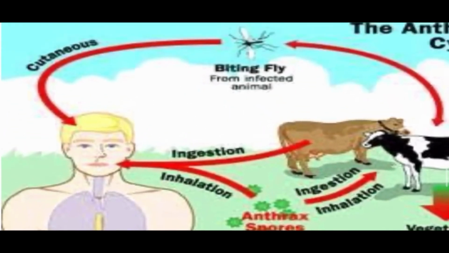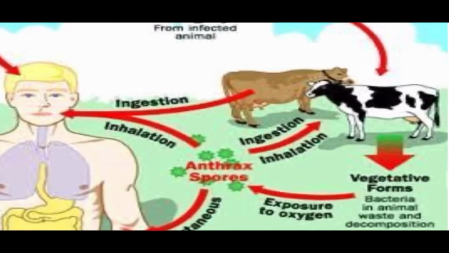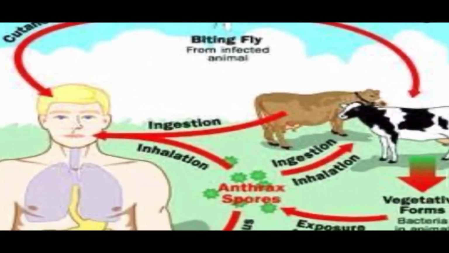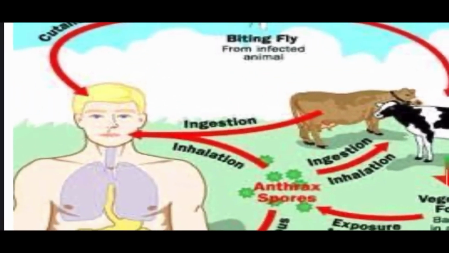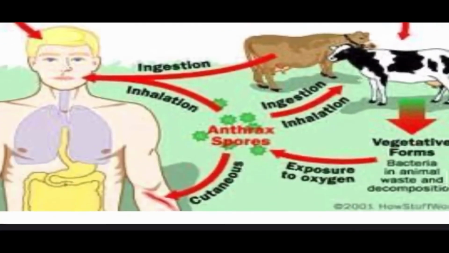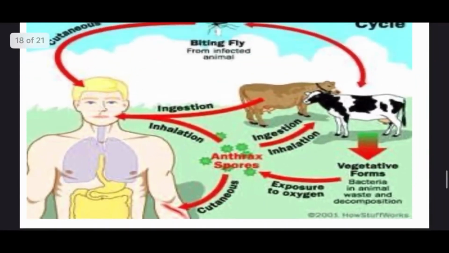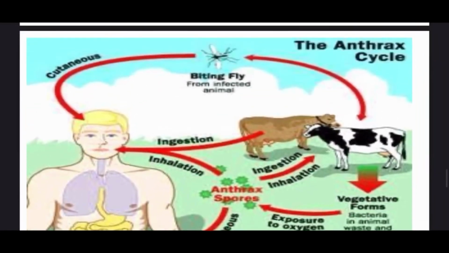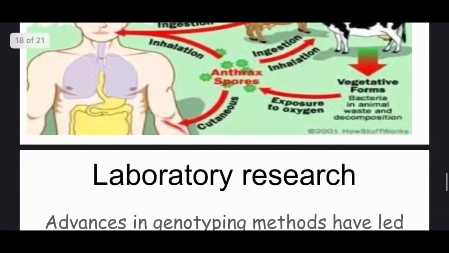So we can see this is very dangerous for humans, animals, and the environment. It spreads very rapidly. Okay, this goes from human to animal, animal to human, human to animal, animal to human.